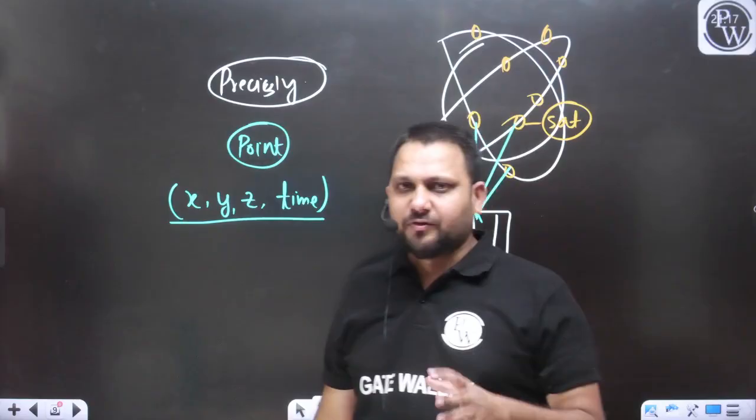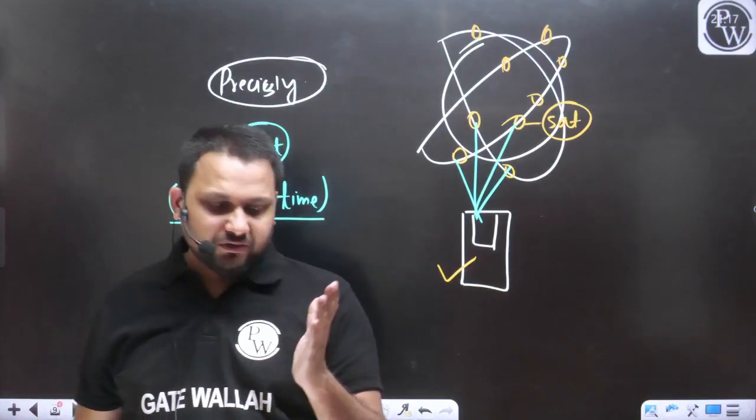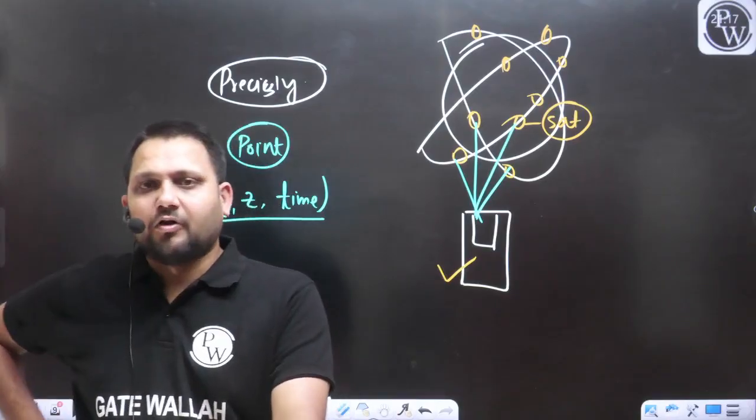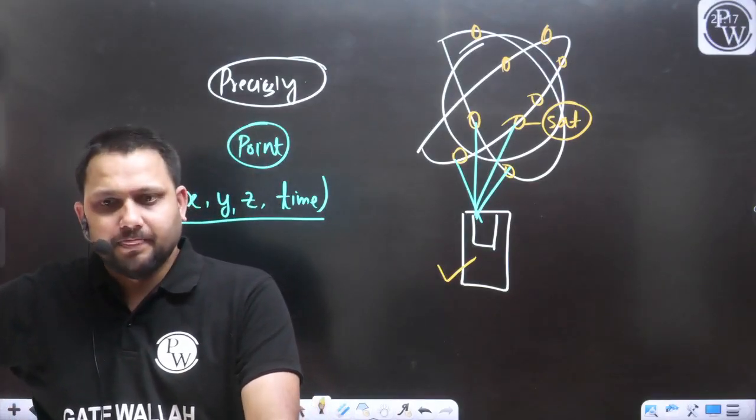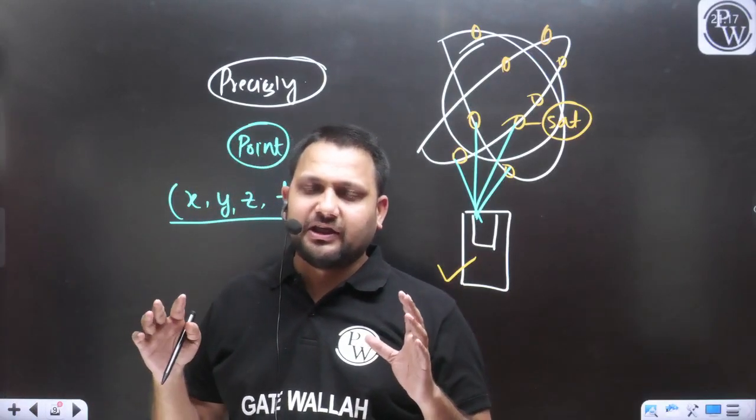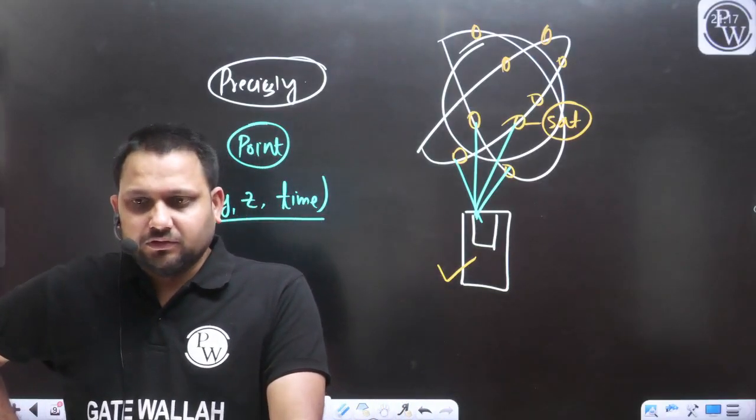For example, at this time, if I am using the GPS receiver, it will show how many satellites I am connected to. It is not possible that we are getting connectivity from all 24 satellites. So this is the point.